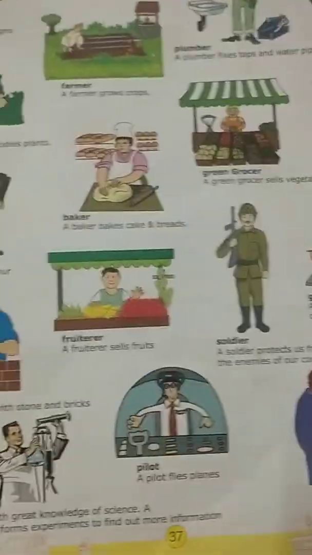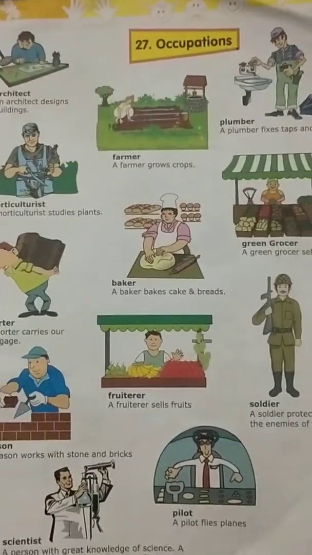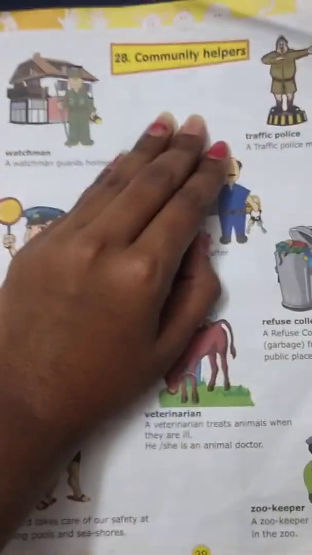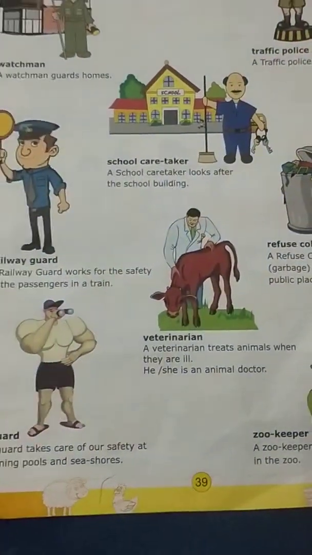Okay, parents, make your children go through this chapter, occupations, page number 37, and community helpers, page number 39. Thank you.